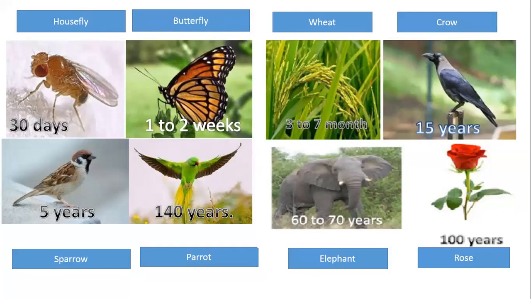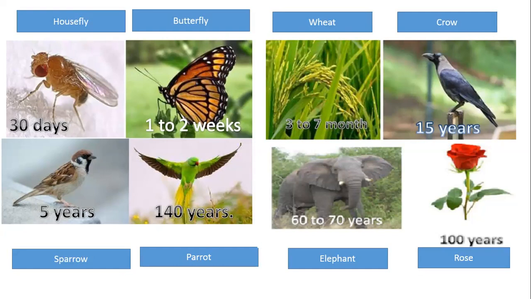some debate that was going on initially that the lifespan of a species or lifespan of an organism depends on its size. Larger is the size, lesser is the lifespan, was something that was being an argument. But you can see very well over here, the size of the crow and that of the parrot is almost equal. Does size matter? Look at them. One is only for 15 years, other is 140 years.